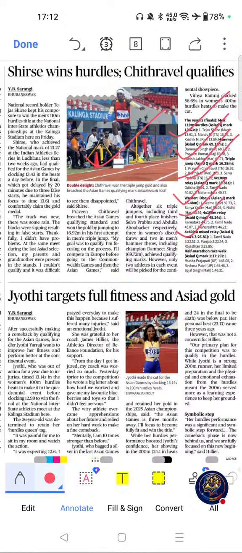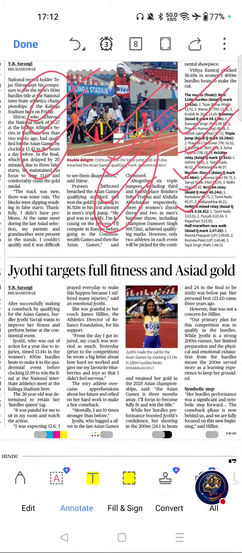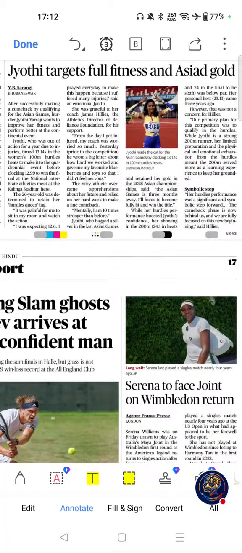Now we will see key themes related to this article: Asian Games, athletes, triple jump, and 110-meter hurdles. These are the key themes, and possible question areas are Asian Games, athletics events, and Asian athletes. These are the possible question areas related to this article. Now move on to the next important article from this page was this one.